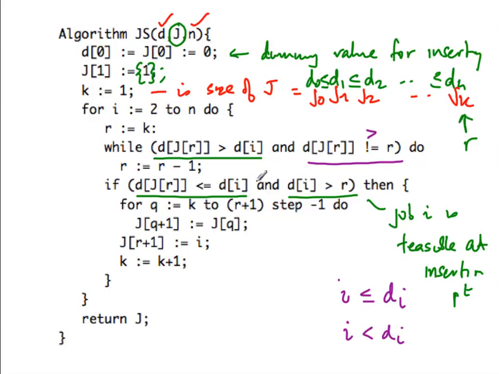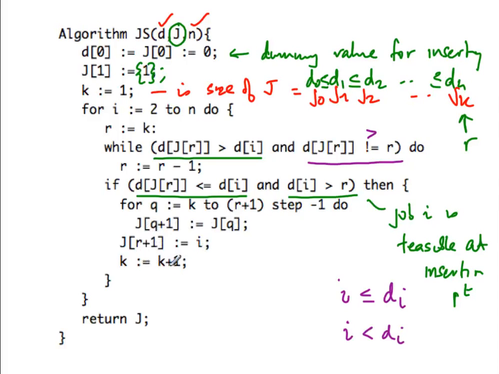Okay? So if I found the correct position and that position is feasible, then I take everything to the right, from R plus 1 up to K, and I move everything to the right. I move Q to Q plus 1. And finally, at position R plus 1, I insert I and I increase the size of the set to K plus 1.